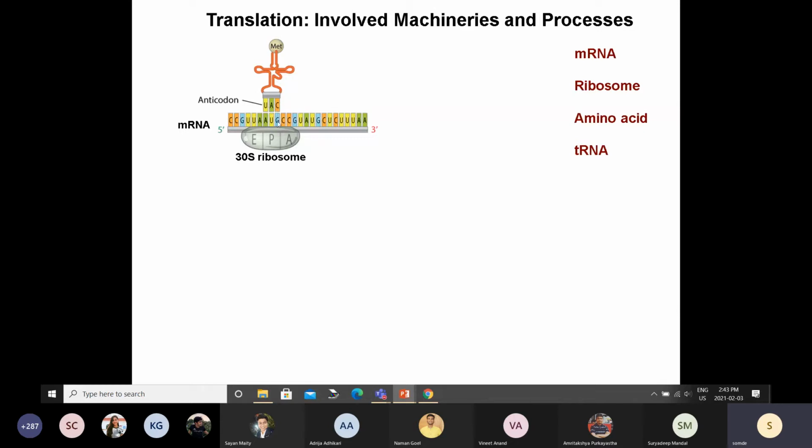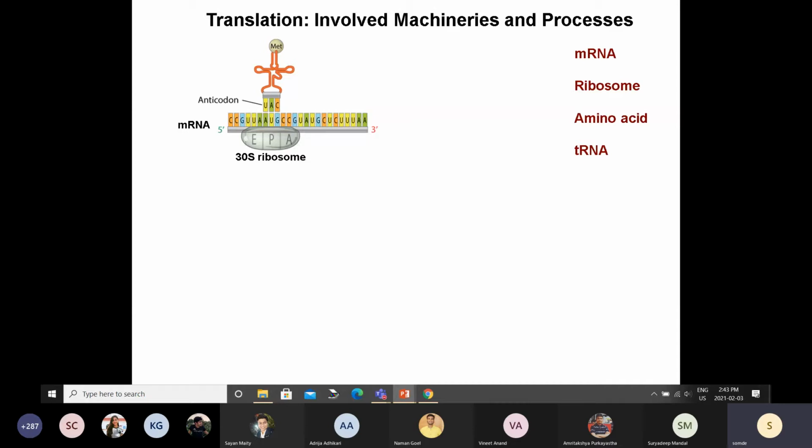Towards the other end, it is carrying this amino acid, which is methionine. Can you see this slide? Yes, sir. Okay, so these are the first events.